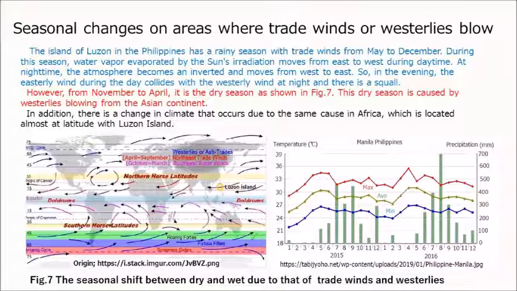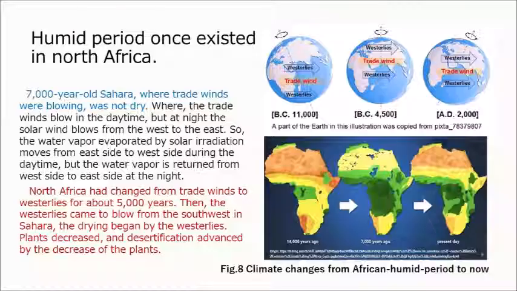There are climate changes that occur due to the same cause in Luzon Island and Africa, which are located at almost the same latitude. The 7,000-year-old Sahara, where trade winds were blowing, was not dry. The trade winds blow in the daytime, but at night the solar wind blows from the west to the east. So, the water vapor evaporated by solar irradiation moves from east side to west side during the daytime, but the water vapor is returned from west side to east side at night.